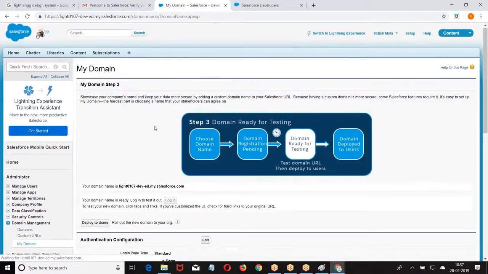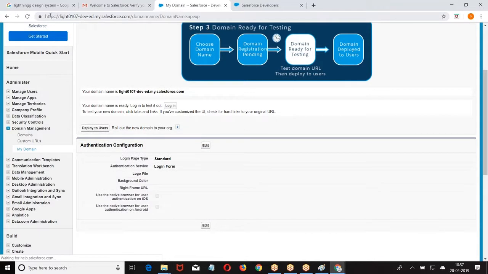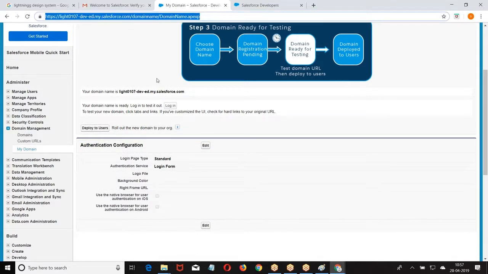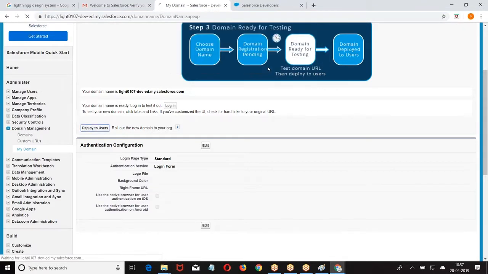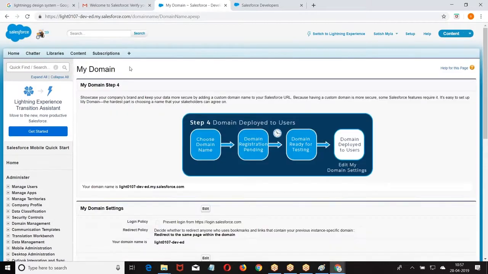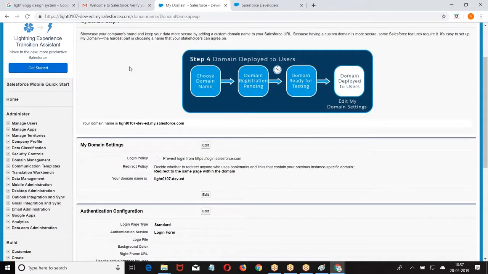login. Click on the login button. So the URL is modified to Lightning 0107. Then deploy to users, so that the URL is available to all the users. Now I want to say, every user should log in with only Lightning 0107. Don't use login.salesforce.com. Once I create my domain name, I don't want the users to log in with login.salesforce.com. I want the people to log in with only this URL.